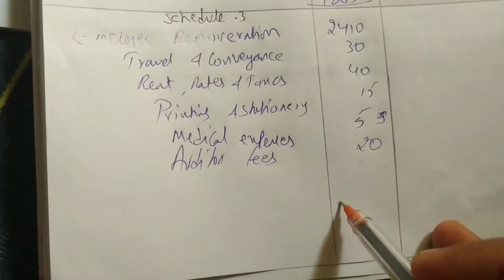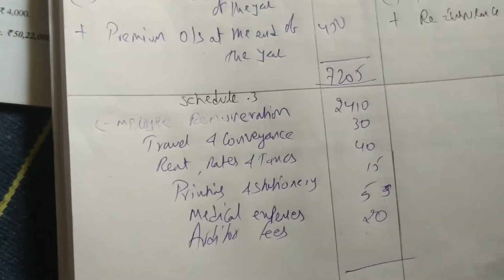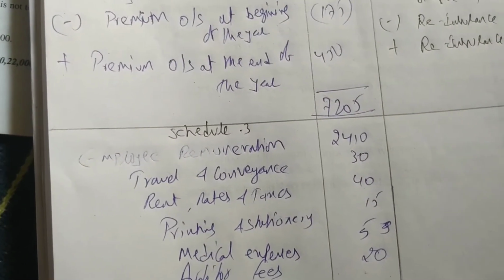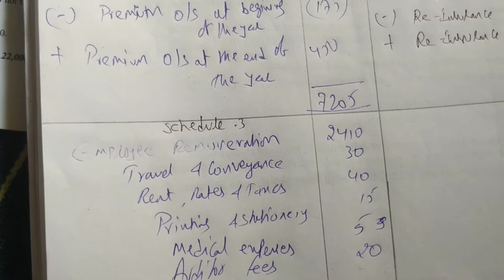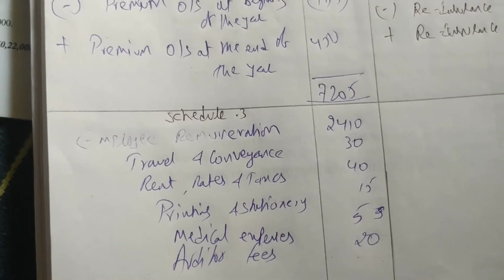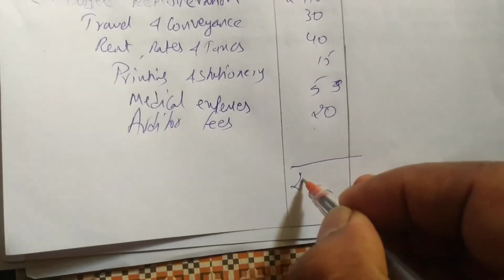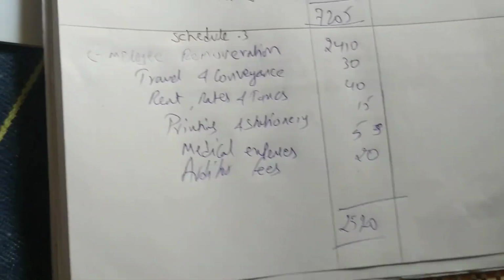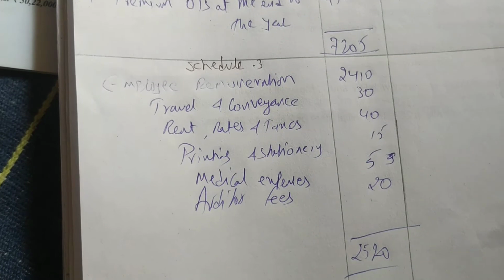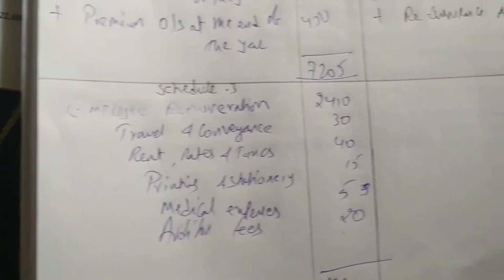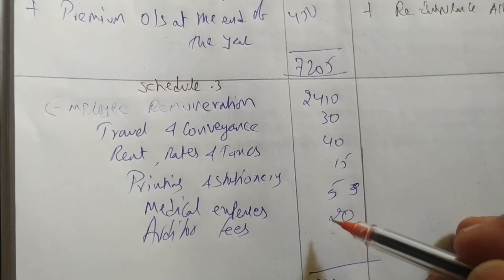Now we'll do the total of operating expenses. 2410 plus 30 plus 40 plus 15, 5 and 20. I think 2520 as operating expenses. Okay, so this is schedule number 3. We have done one more problem. This is problem number 3.